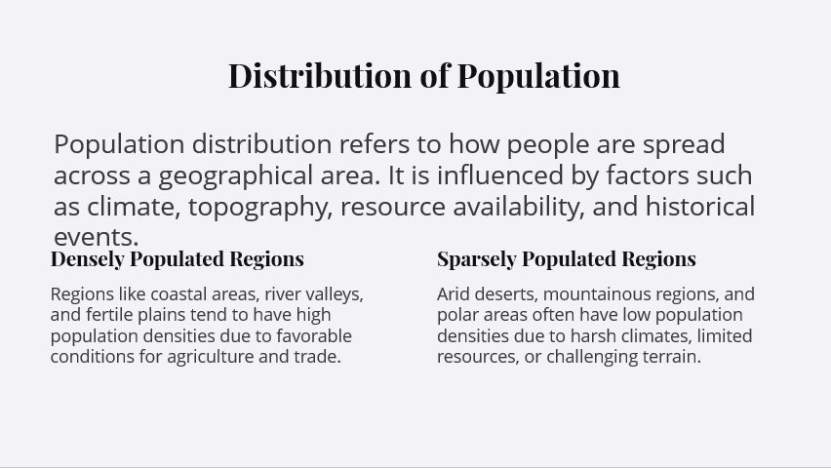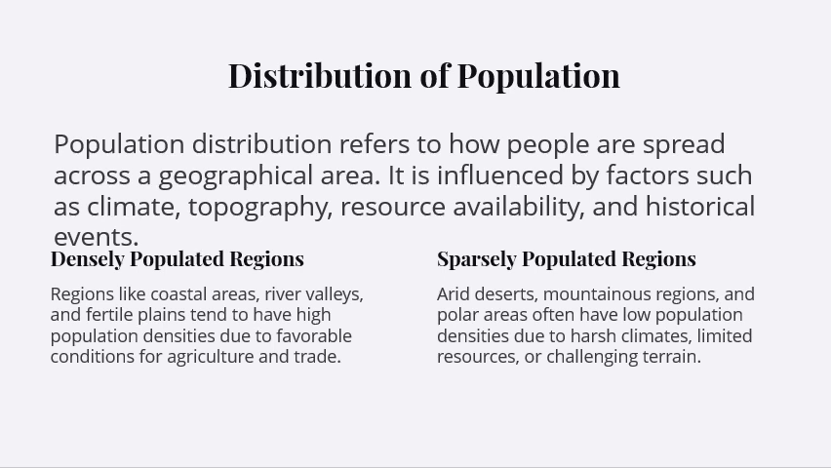How the people are spread in a geographical area is called distribution of population. Densely populated areas: regions like coastal areas, river valleys, and fertile plains tend to have high population densities due to favorable conditions for agriculture and trade. Near coastal areas or where the land is more fertile, there will be more population because the land is good for agriculture and trade.